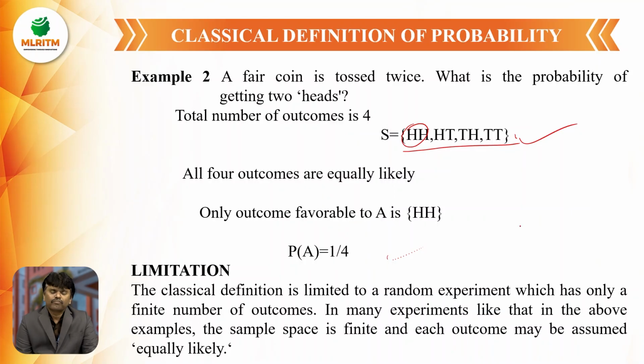The main limitation of the classical definition of probability is that it is applicable to only a finite number of outcomes. We have some experiments with an infinite number of outcomes, but this definition is not applicable to them. It also requires all the events to be mutually exclusive and equally likely, but in some experiments events are not equally likely and mutually exclusive. So these are the major limitations of the classical definition of probability. This is one type of approach to define the probability.